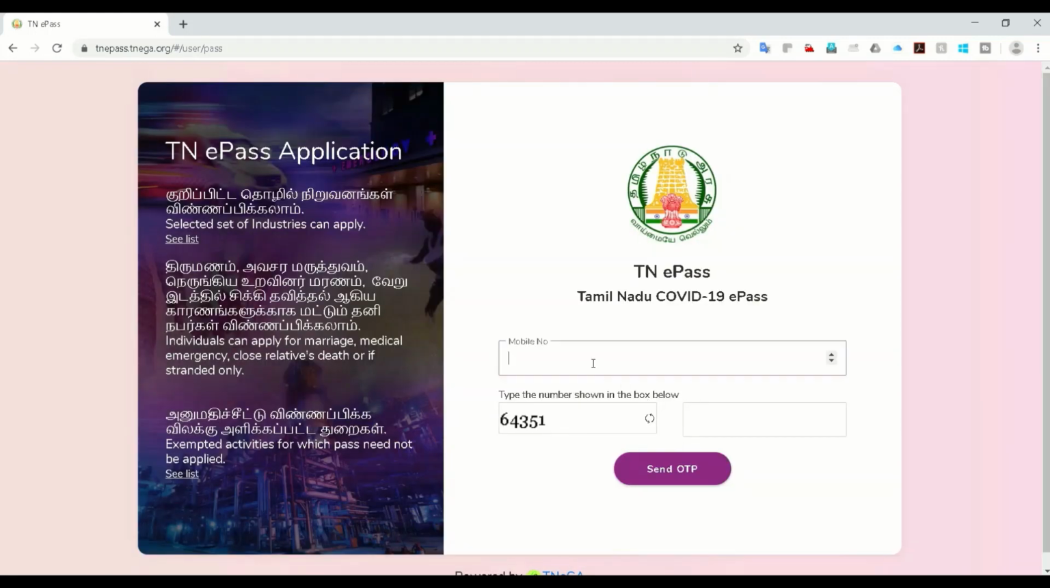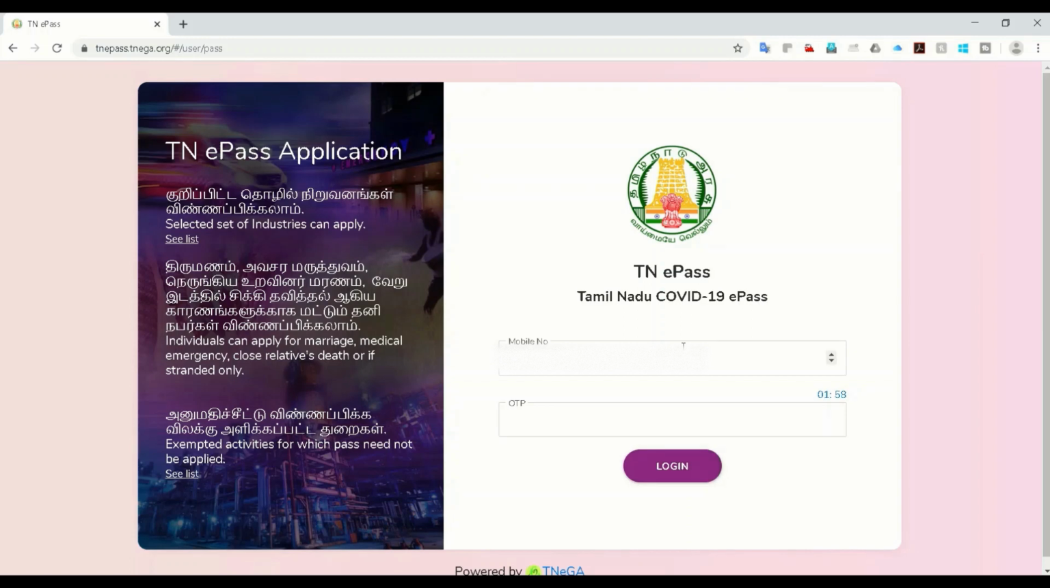Let's go to the main application. For this you need a valid mobile number, which you must use throughout the application, because all the status updates, rejections and approvals come to this mobile number. Let me enter my mobile number. Once I enter the code, 643551, I get an OTP immediately. I need to enter the OTP which I have received.